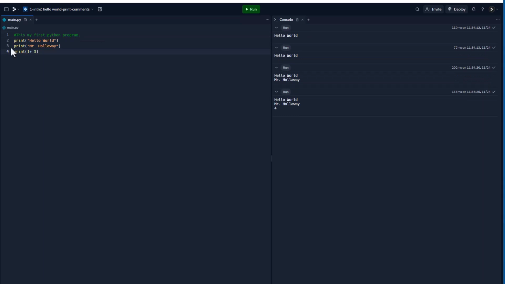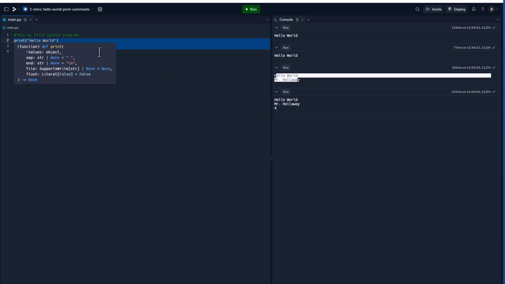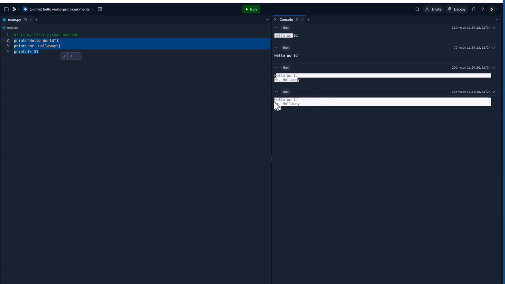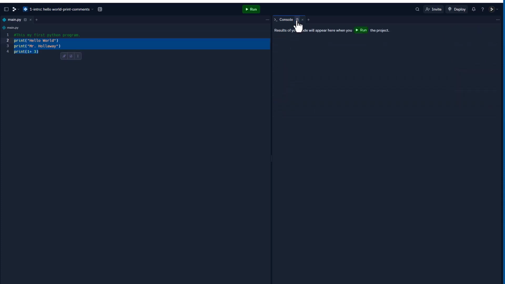All right, now before we move further, I just wanted to talk about the console here. If you notice, you see different renditions of your output, and you see hello world, hello world, Mr. Hollaway, hello world, Mr. Hollaway, and 4. Okay, this is basically the console history. And so if it looks confusing sometimes, I know some people may be looking for these results and they're looking up here. All right, but the latest console result is going to be here. And generally I just clear the history just so that we can have the latest results here.